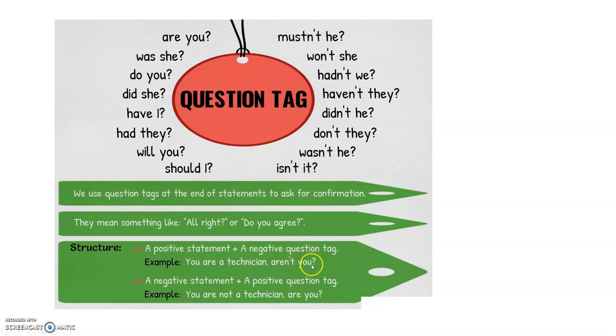And a question mark. With a comma there after the statement, you put the entire statement down, put a comma and put a question mark. Don't forget the question mark, no marks otherwise. Then here, you have a negative statement. You are not a technician. So you put it as a positive question tag.